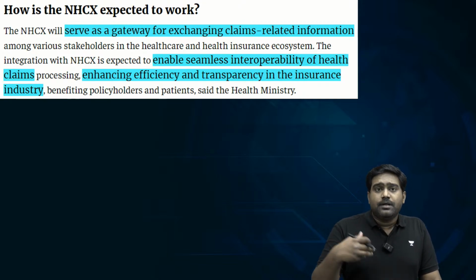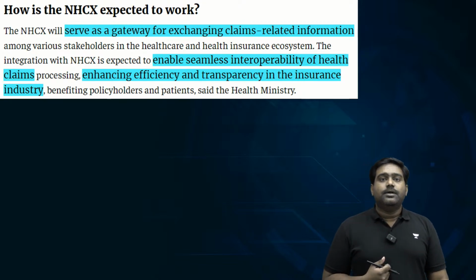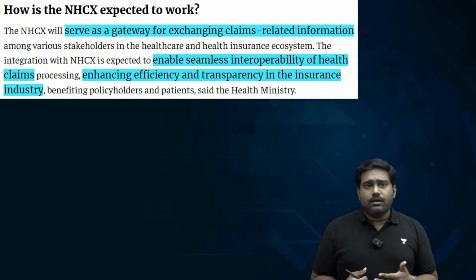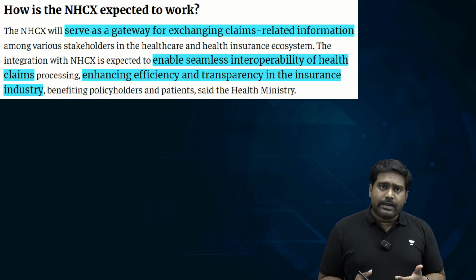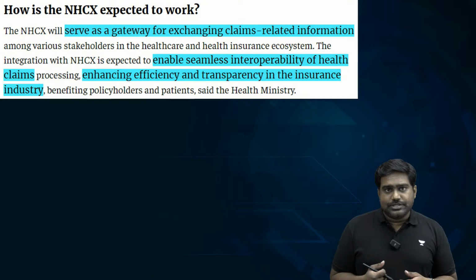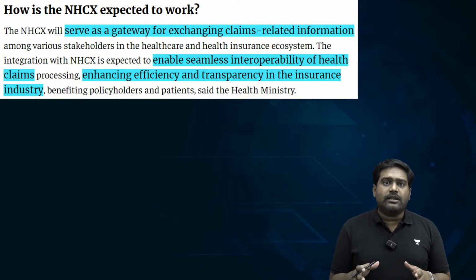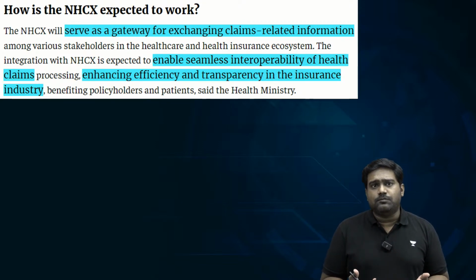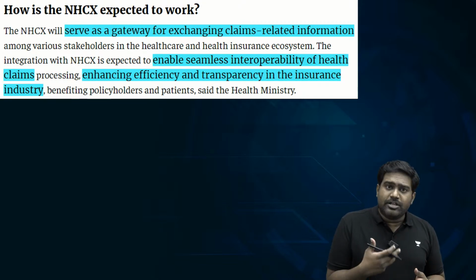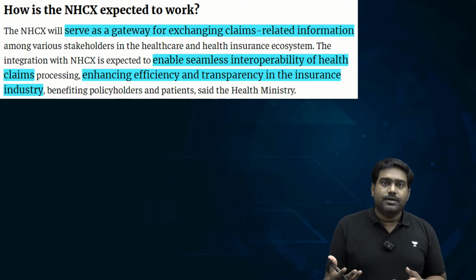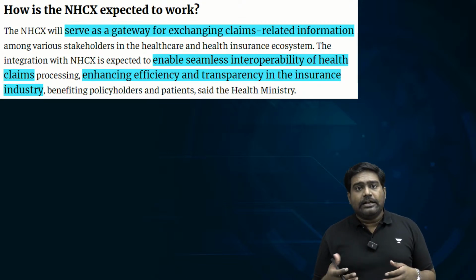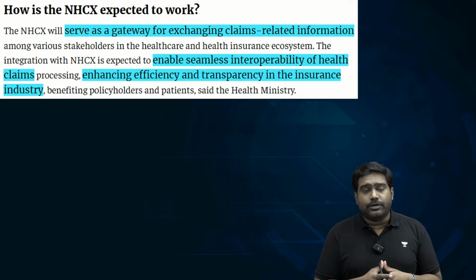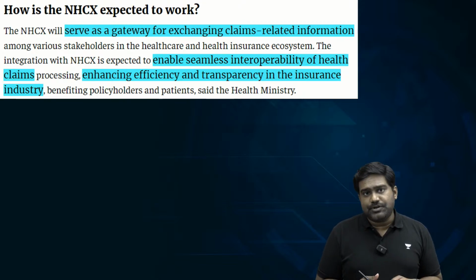This will help in reducing out-of-pocket expenditure, because right now in India, especially in urban India, there is heavy dependency on private healthcare and out-of-pocket expenditure is very high. So a quick claim process with efficient handling of the entire claim process would bring down the out-of-pocket expenditure, and it will actually encourage more people to opt for insurance. So this will widen the insurance cover, benefiting the insurance companies as well. It will deepen the coverage of insurance, and it will benefit the insurance industry.